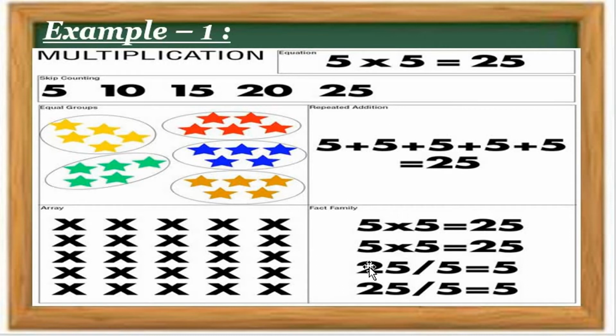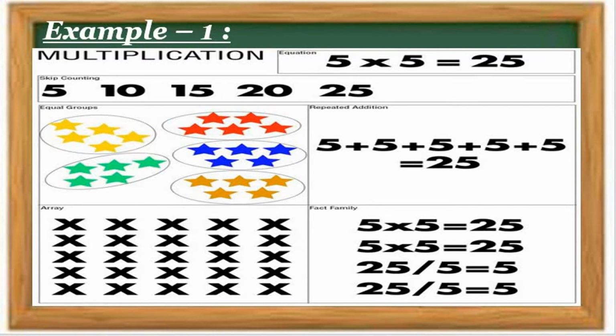So students, you have learned this old question, example number 1. I hope you understood. So how many types are there? Equal groups, repeated addition, fact families, array, and skip counting. 1, 2, 3, 4, and 5. Here it is also 5. Understood? 5, 5, 5, 5 groups. Okay, here what are we doing? Exploring numbers, breaking up numbers. Understood? 5 groups and 5 numbers, or 5 stars. Okay, the same method we are applying in our sums. I hope you understood, all students, well.